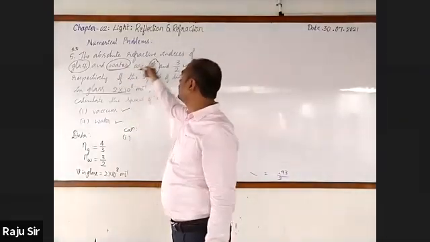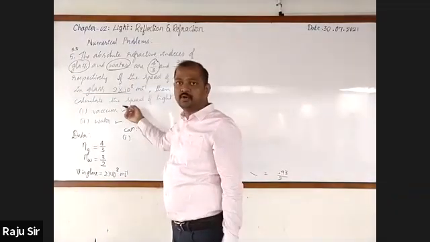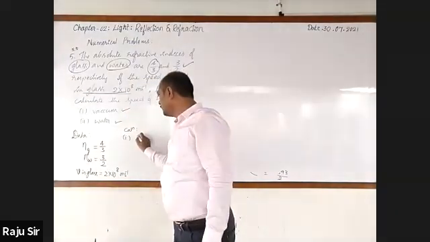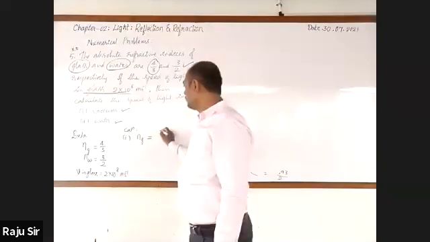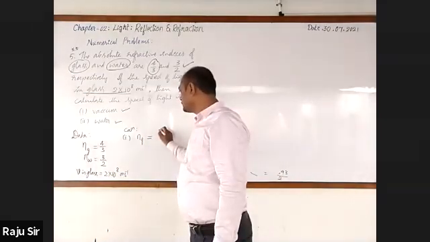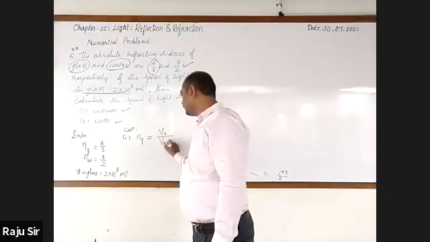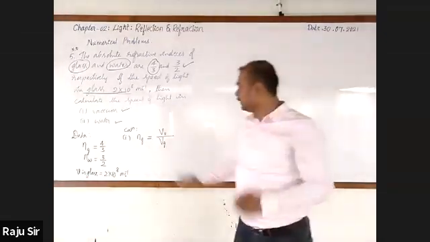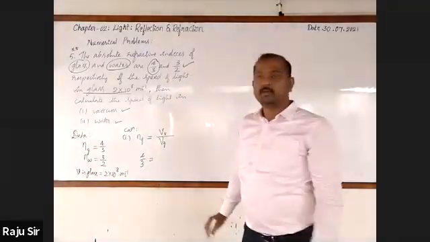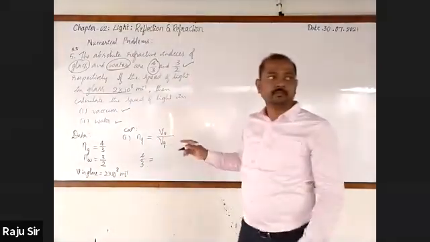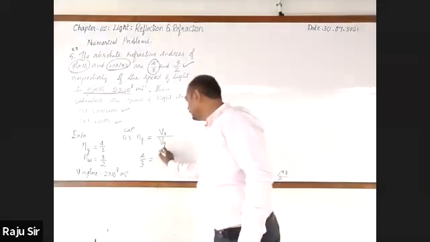Absolute refractive index of glass and water are given, and the velocity of light in glass is also given. So you can use the refractive index of glass formula. It is speed of light in vacuum by velocity of light in glass. Refractive index of glass is known, it is 4/3. Velocity of light in vacuum is not a number, but here we are going to calculate it, hence I'll write it as it is.